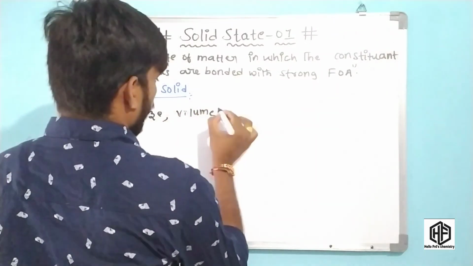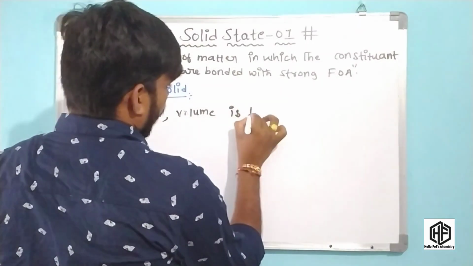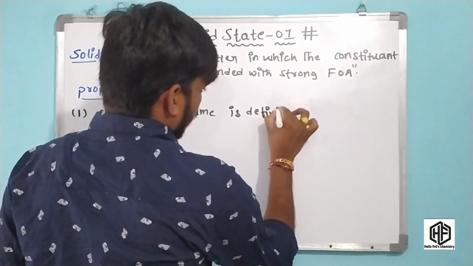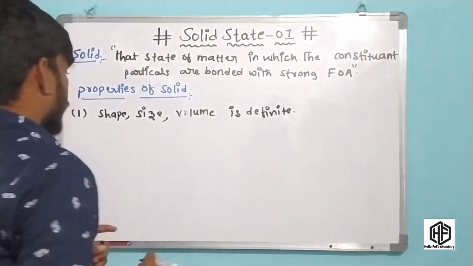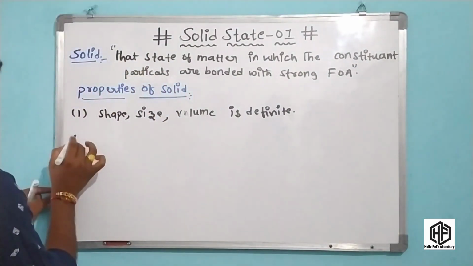It means shape, size and volume are definite. Okay friends, this is the first important property.